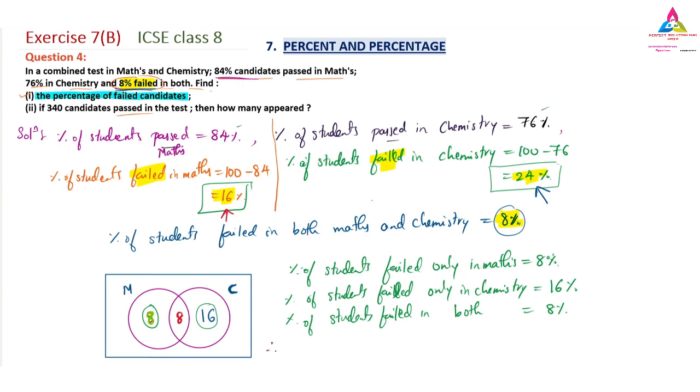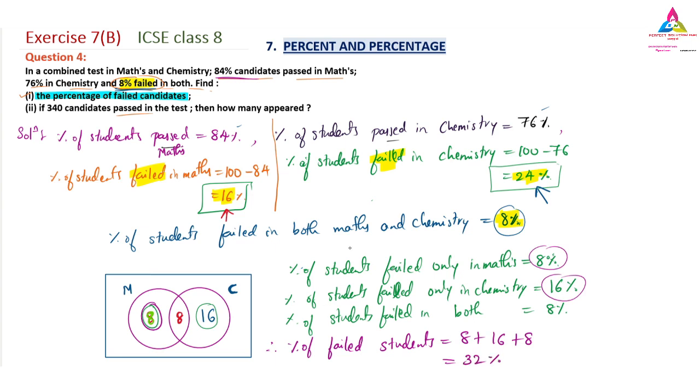Therefore, the percentage of failed students in all the exams, whether both exams or a single exam, no problem. We add 8 plus 8, then 16 failed only in chemistry, and the ones in both. Added together, it becomes 32%.